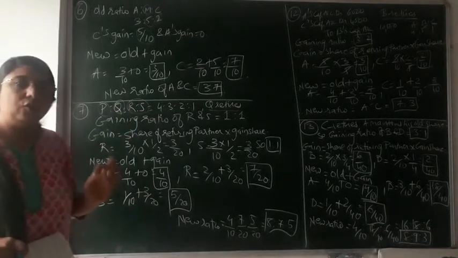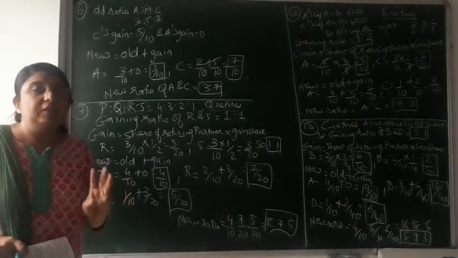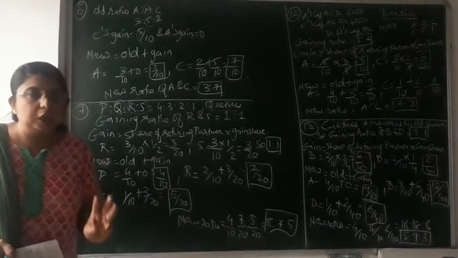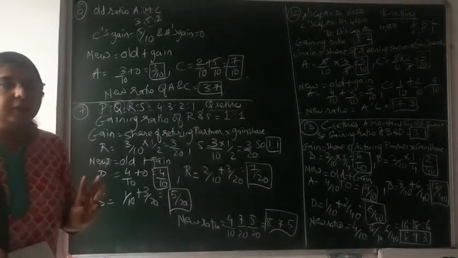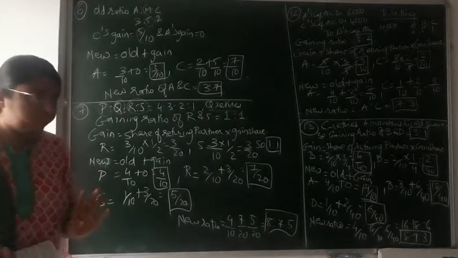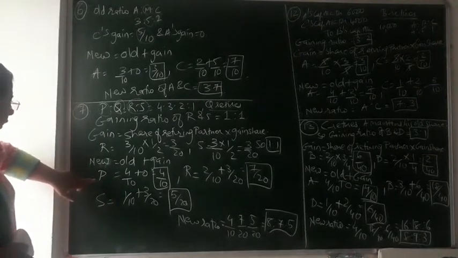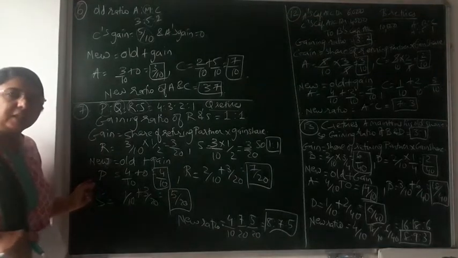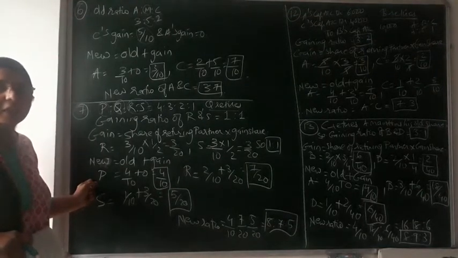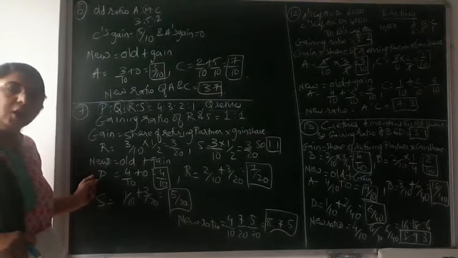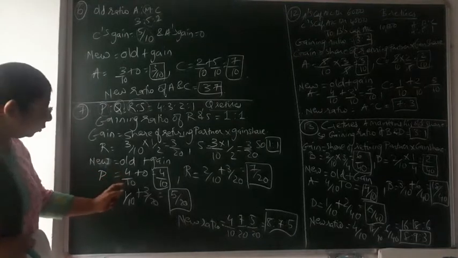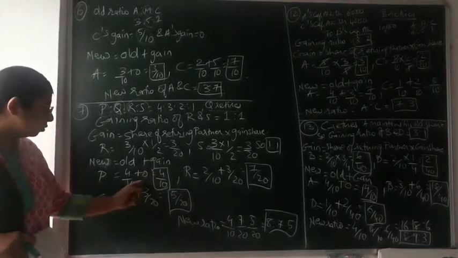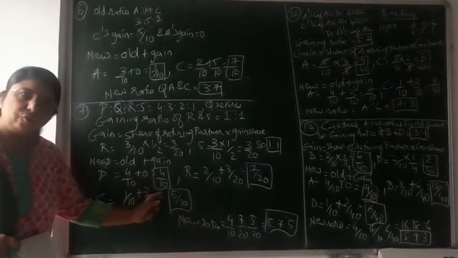So the new ratio will be available only between the 3 remaining partners, or the continuing partners, after the retirement of one of its partners. Over here we have to find the new ratio of P, R and S. In case of P, we already discussed that no gain is available due to retirement of partner Q. So his new ratio would be as it is. No gain is over here, so 4/10 plus 0. So as it is, 4/10.